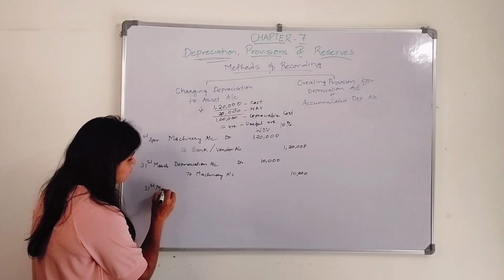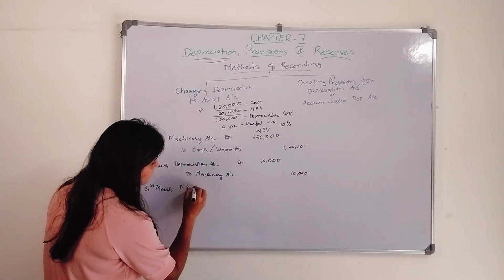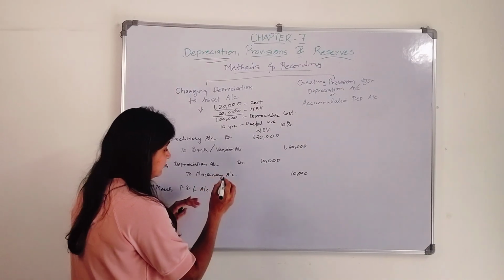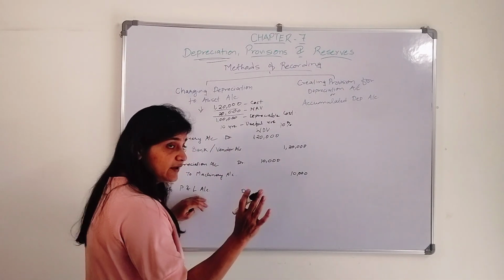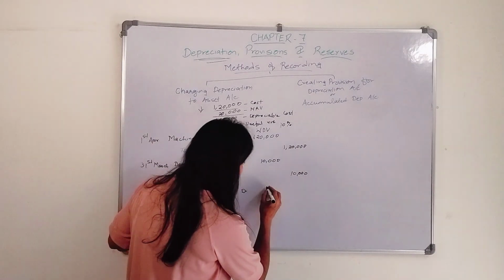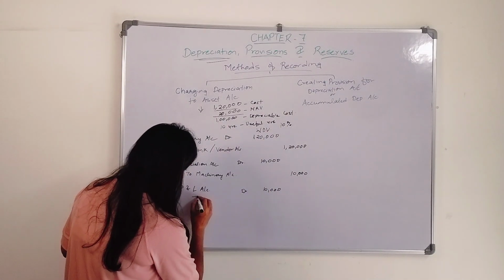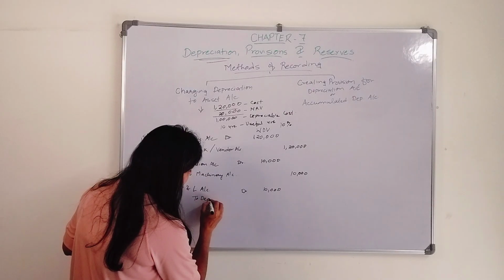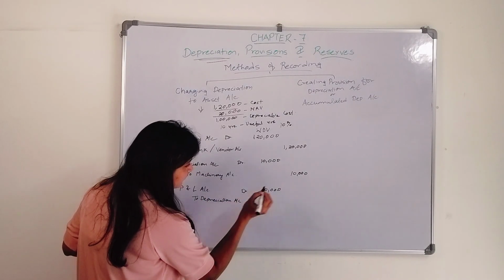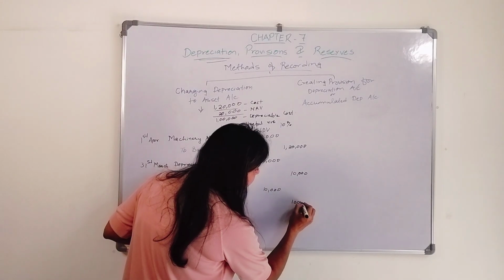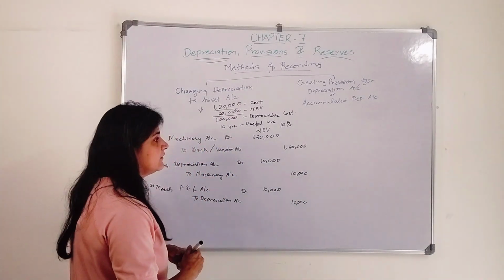My next entry will be profit and loss account debit. It's an expense, debit, I transfer the expenses in the profit and loss account 10,000, and I will close the depreciation account 10,000. Okay, these are going to be my entries every year.